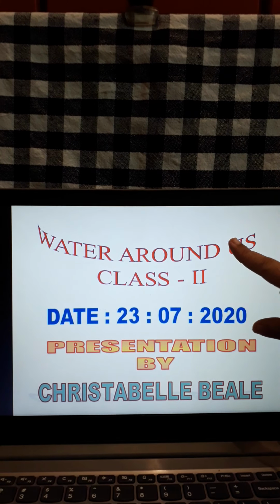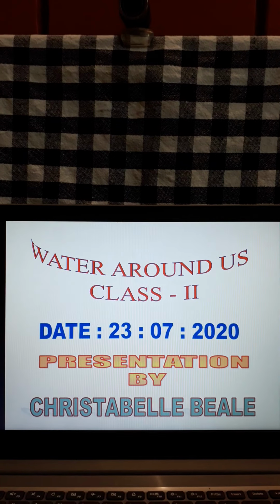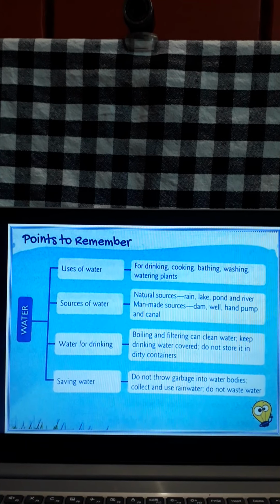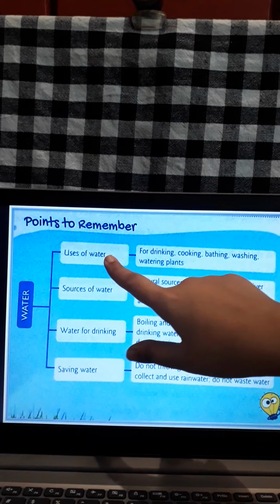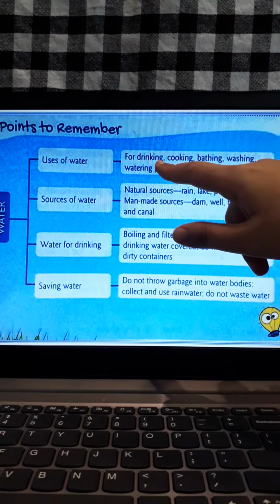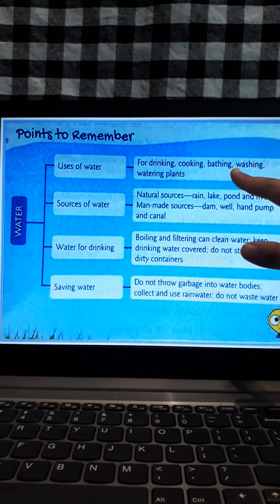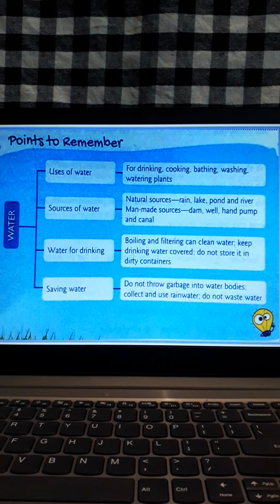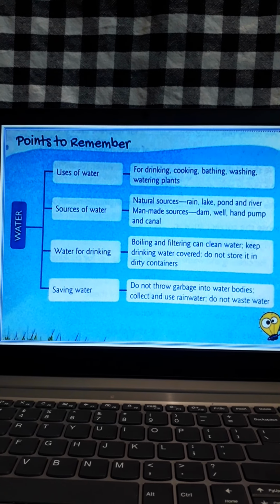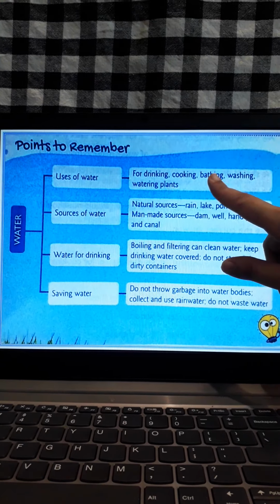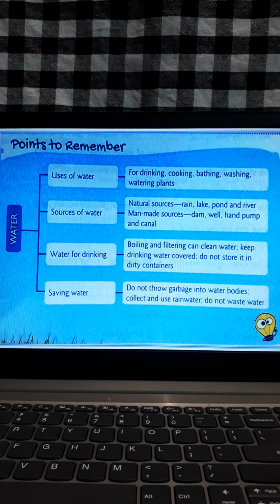So, Water Around Us, today's date is the 23rd. Points to remember. Okay, water, uses of water. Uses of water is for what? For drinking, cooking, bathing, washing, watering plants. Isn't it? We have learned this. Water is used for what all? It is used for drinking, cooking, bathing, washing and watering plants.